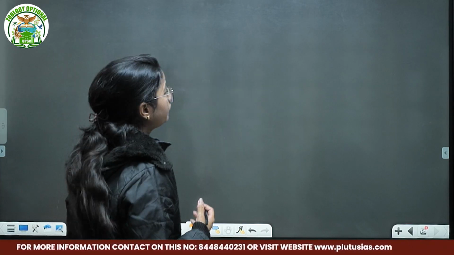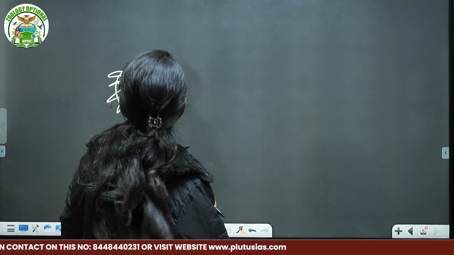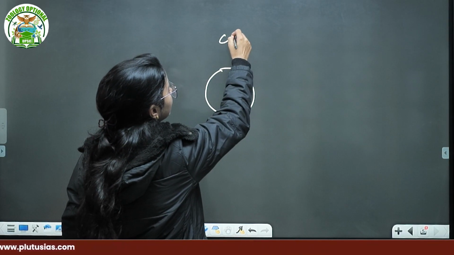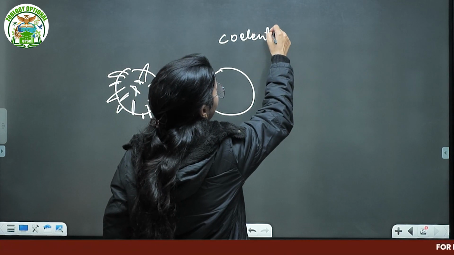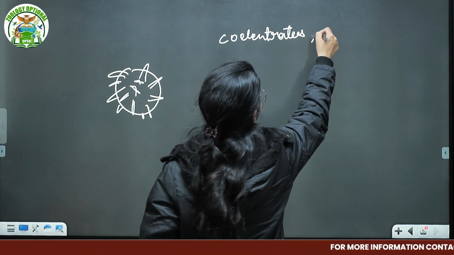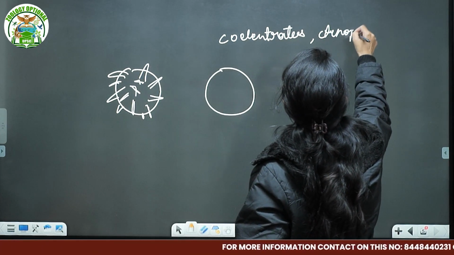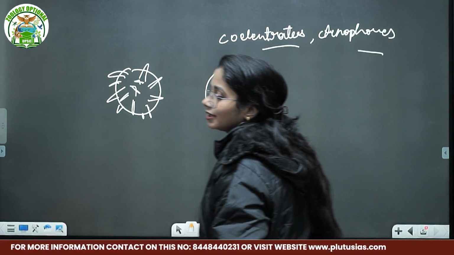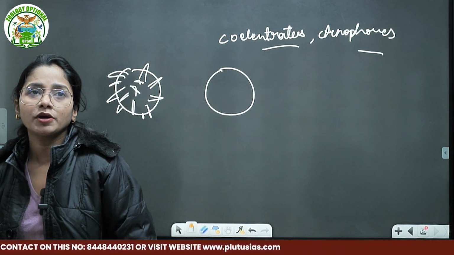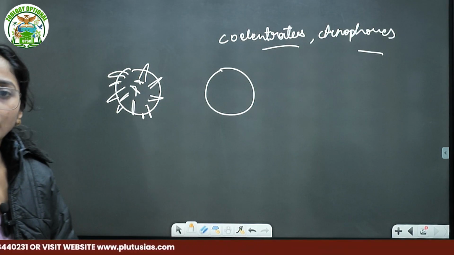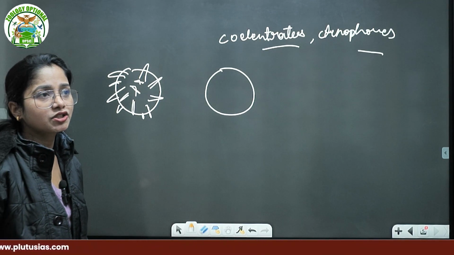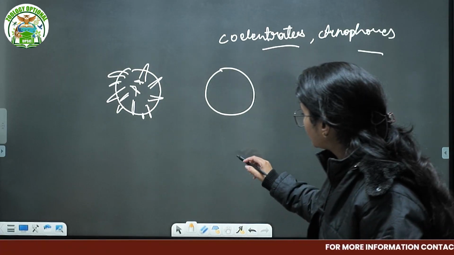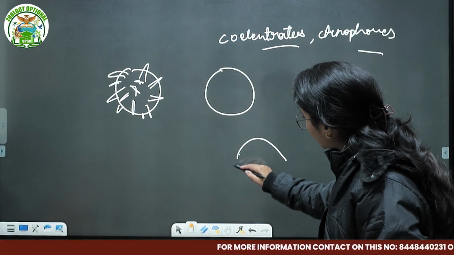No. But if we talk about the example of coelenterates, or some of the ctenophores also, such as Hydra, Aurelia, Obelia, and the stages medusa and polyp, we show this kind of arrangement.